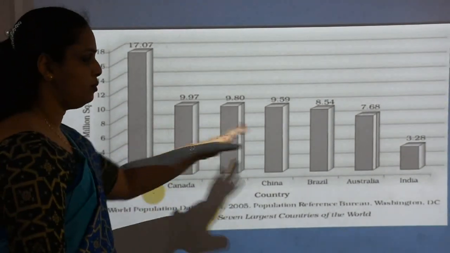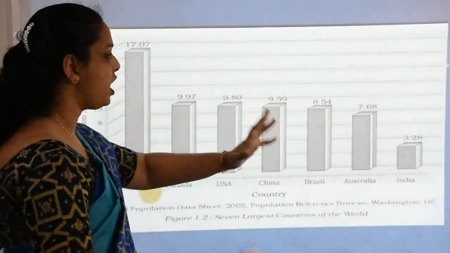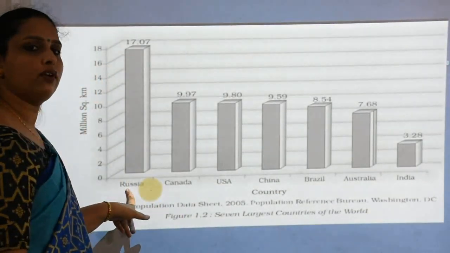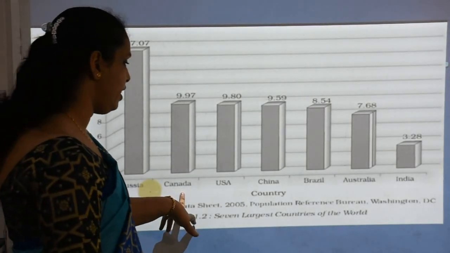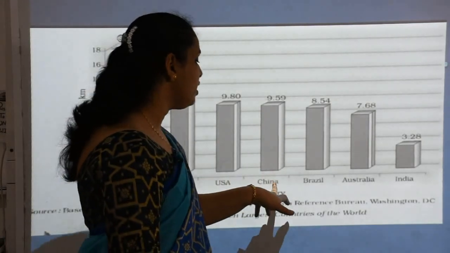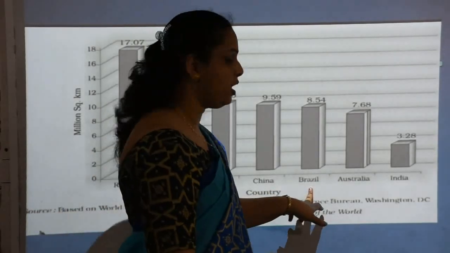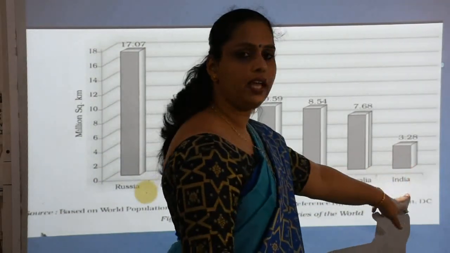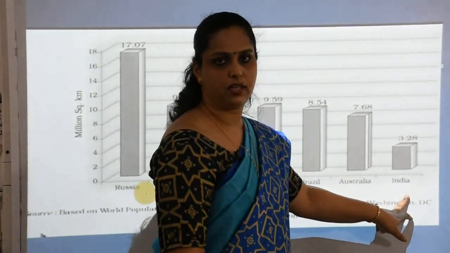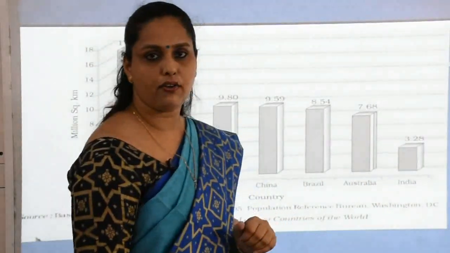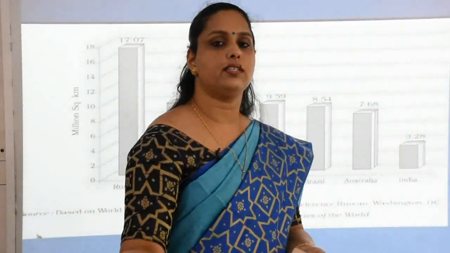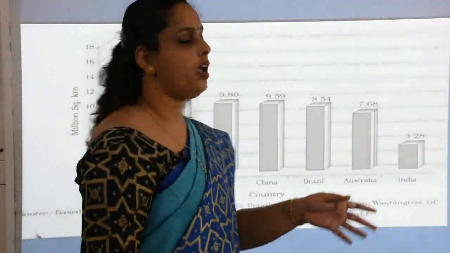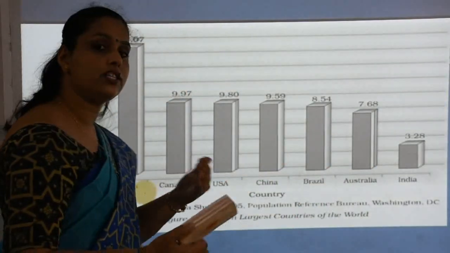When we think about the position of India and how large India is, according to the world's position, first we have Russia, then Canada, then USA, then China, then Brazil, then Australia, and then India comes. So India is the 7th largest country of the world. If a question asks which is the 7th largest, India is the answer, and these are the countries which are larger than India.